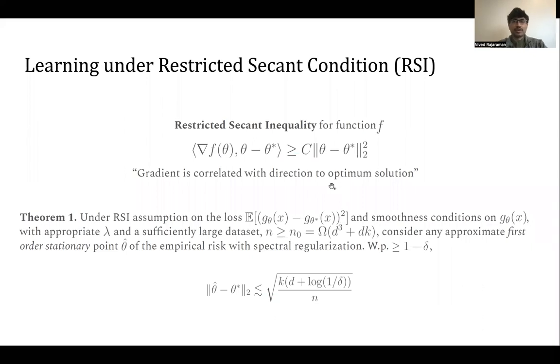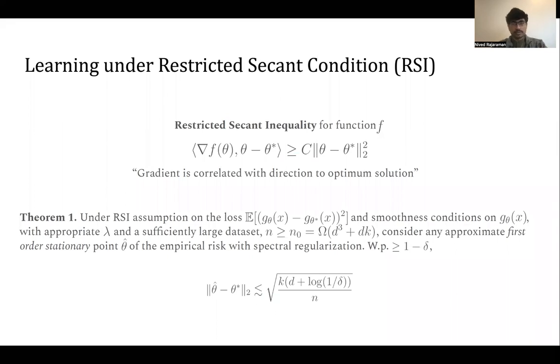Under some mild assumptions on the loss function, satisfying the restricted secant inequality, it turns out that by choosing the regularization parameter lambda carefully, and as long as the data set is sufficiently large, scaling as d cubed plus order dk, if you compute any first order stationary point of the empirical risk with spectral regularization, as defined on the previous slide, then with high probability you're going to learn a function which is very close to the ground truth. How close it is scales as square root of kd over n, which also turns out to be optimal in a statistical sense.